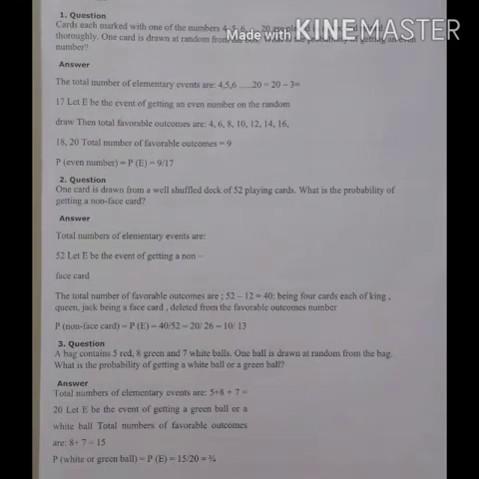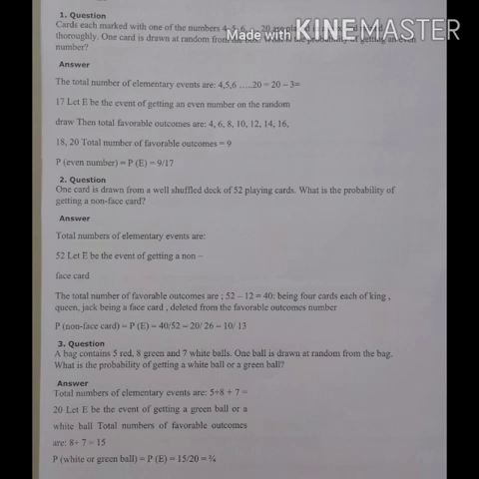Question 1. Cards each marked with numbers 4, 5, 6 up to 20 are placed in a box and mixed thoroughly. One card is drawn at random from the box. What is the probability of getting an even number? Now here the cards are marked from 4. So the even number 2 is also not there. Odd numbers 1 and 3 are also not there.